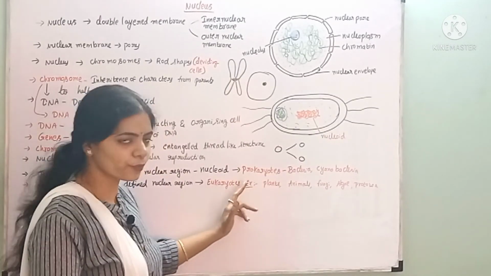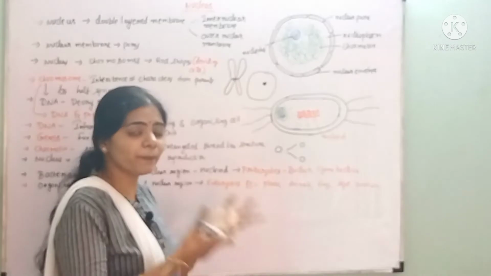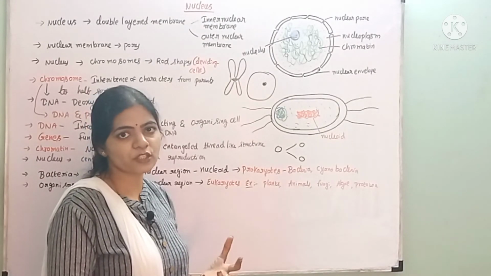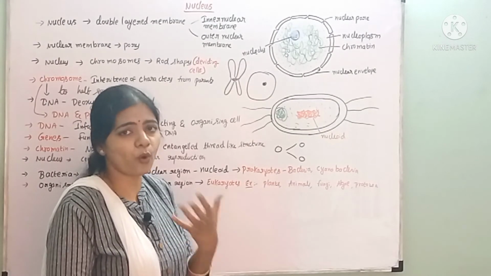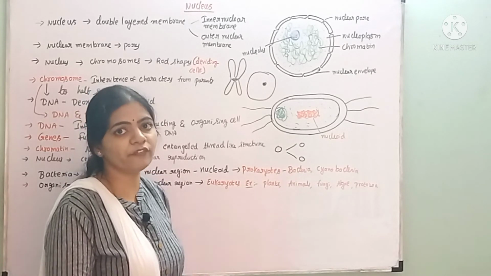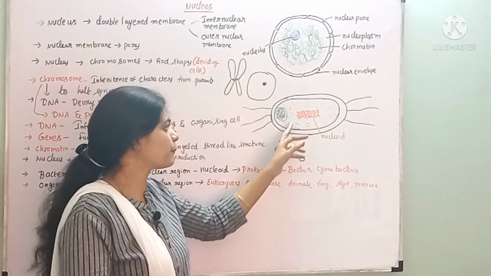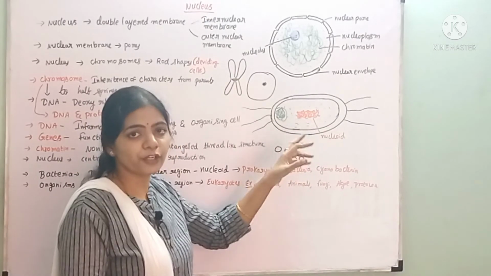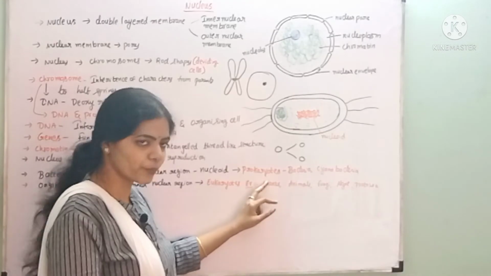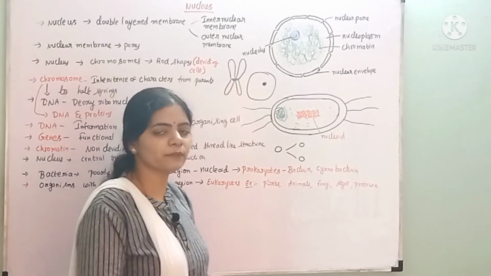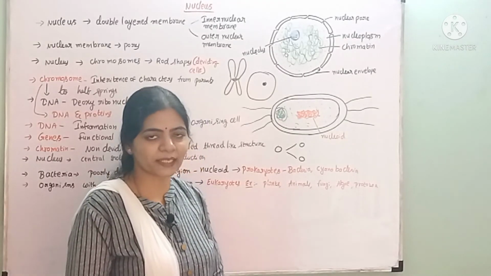But in prokaryotes, they have a primitive nucleus. Prokaryotes means what? They consist of a primitive nucleus, a very old nucleus which is devoid of any membrane. So those organisms which consist of a primitive nucleus devoid of a nuclear membrane are called prokaryotes. Examples are the bacteria and cyanobacteria.